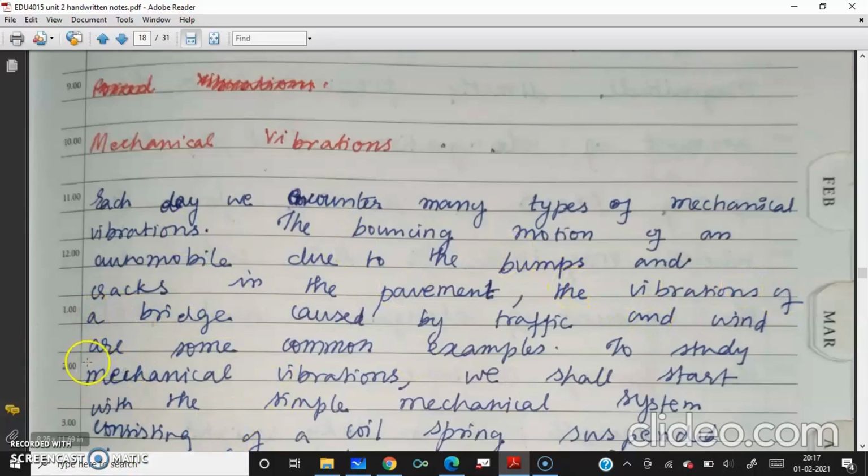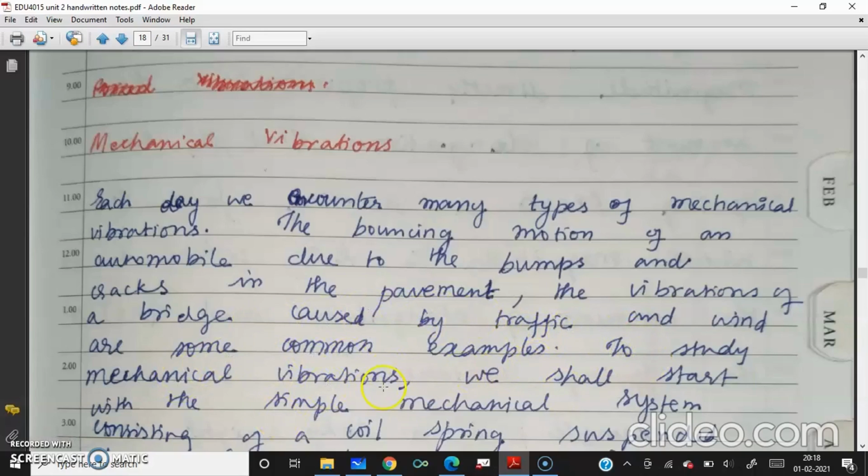The vibrations of a bridge caused by the traffic and wind. For example, a hanging bridge: when a car moves, there will be vibration of the bridge. Even in a normal concrete bridge, you will feel the vibrations, right? Some sort of sound comes out, right? Even a train moving above the bridge, you feel those vibrations. So vibration of the bridge caused by the traffic and the wind are some common examples.